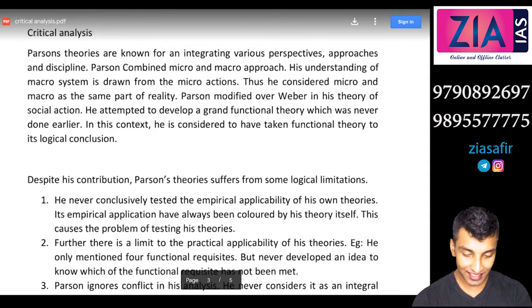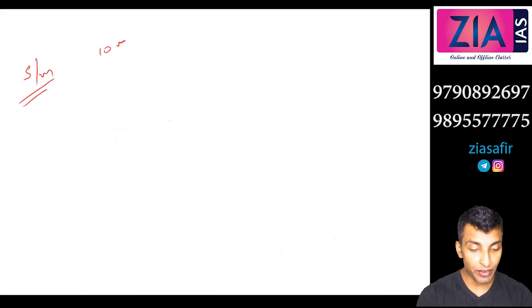Sir, if the question is asked on social system for 10 marks, do we have to write the functional theory? Yes, you need to write the functional theory. But the functional theory is too big, sir. Too big, but you need to consolidate it. What all things I can tell in 150 words, you should also be in a position to tell in 150 words. I will give you just an orientation if the question is about social system and it is 10 marks. You have maximum 150 to 200 words, so we will be targeting 175 words.